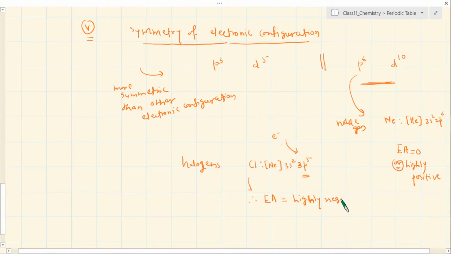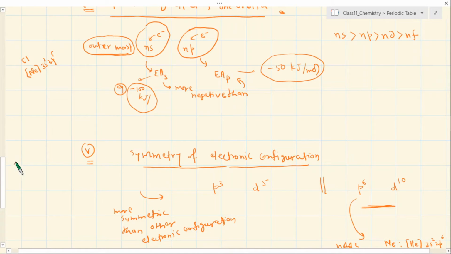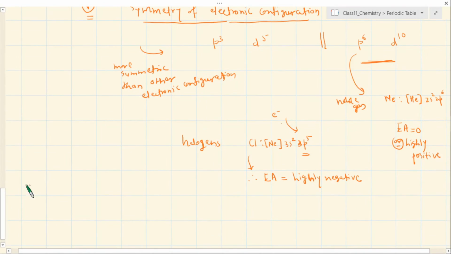Highly negative. That's why in the entire periodic table, all the halogens have the highest electronegativity, because halogens have a very high tendency to accept electrons. You know that, right? So the electron affinity for halogens is highly negative. And I'm saying that for noble gases, the electron affinity is almost 0 or highly positive, because they